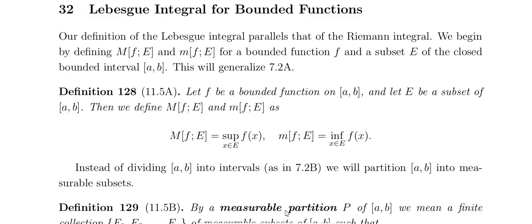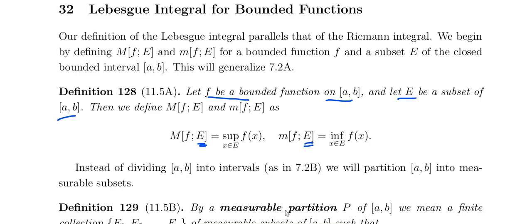In the Riemann integral, capital M and small m are defined depending on the partition. There it was an interval; here we have a measurable set. That is the difference. So let f be a bounded function on [a, b], and let E be a subset of [a, b].